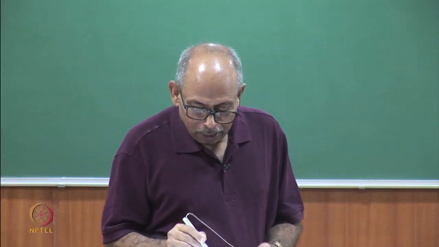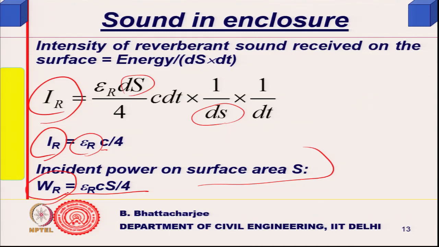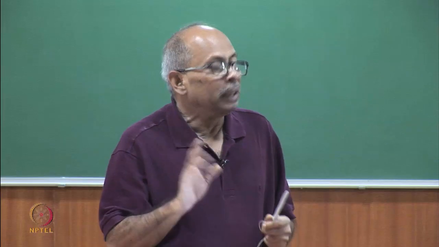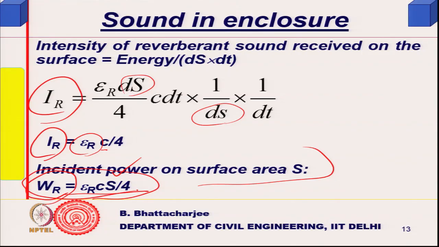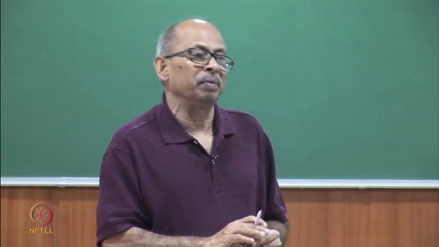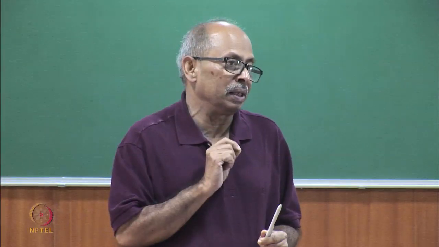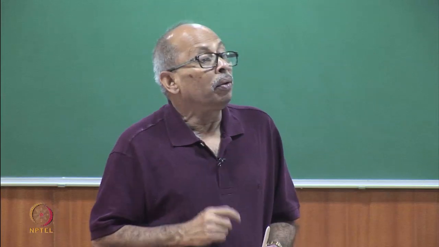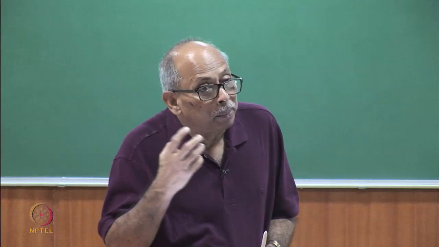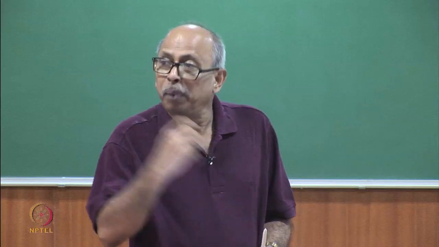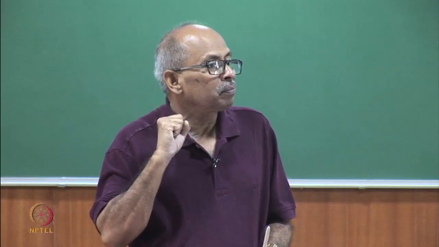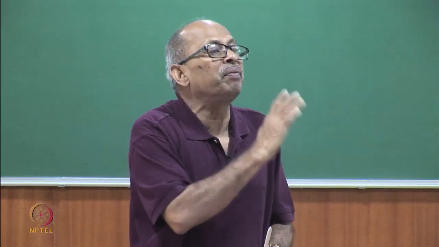So, this is the power received on all the surfaces if S is the total surface area of the room. If S is the total internal surface area of the room, then this will be the total power received from the reverberant field into all the internal surface area, where S stands for all the internal surface area, right. Now, whatever power is received, a part of it is absorbed in the wall, and the rest is reflected back.